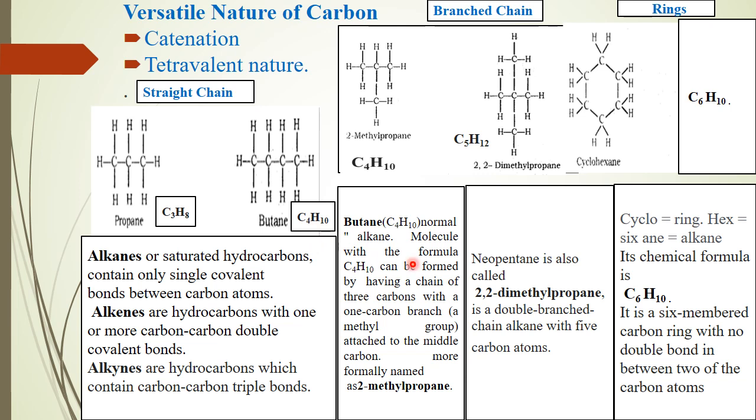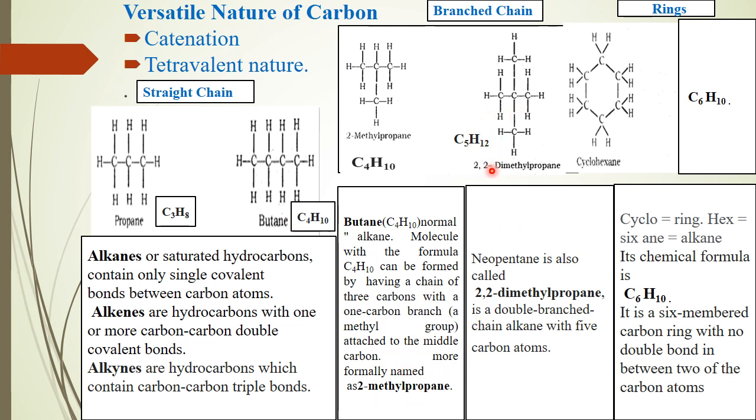Butane is a normal alkane molecule with formula C4H10. It can be formed by a chain of 3 carbons with a 1 carbon branch, attached to the middle carbon, and this branch is called a methyl group. So it is branched at the second carbon atom, so 2-methyl, and we count only the 3 carbon atoms in the main chain. So the name is propane, but the formula is that of butane. So this is 2-methylpropane.